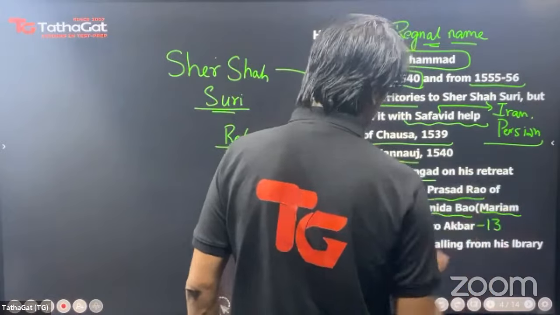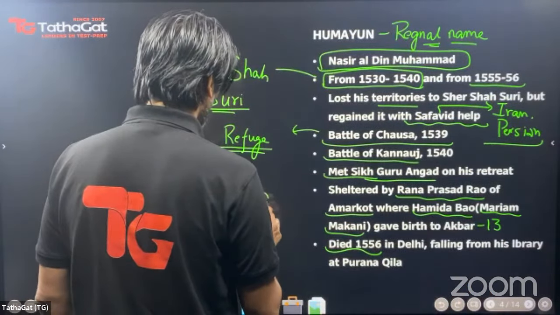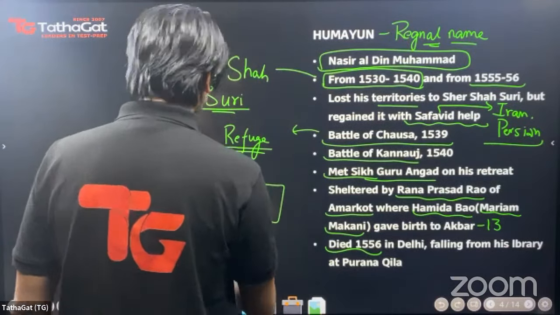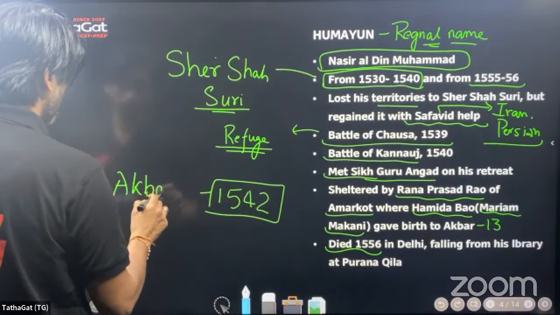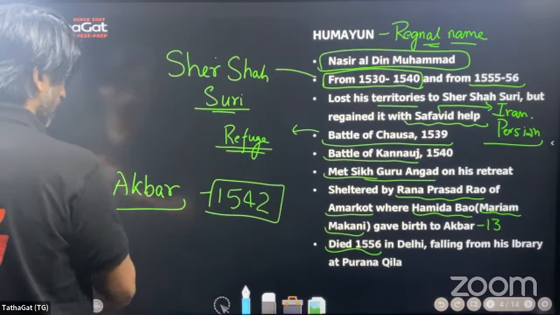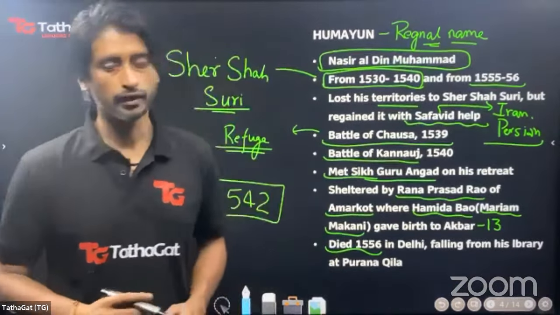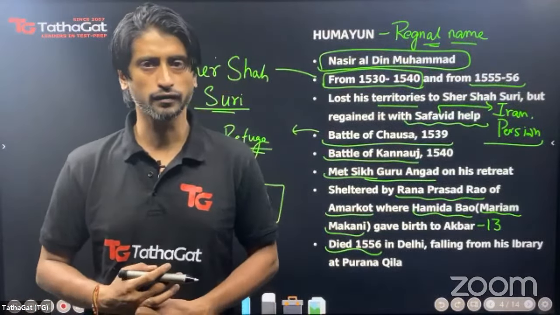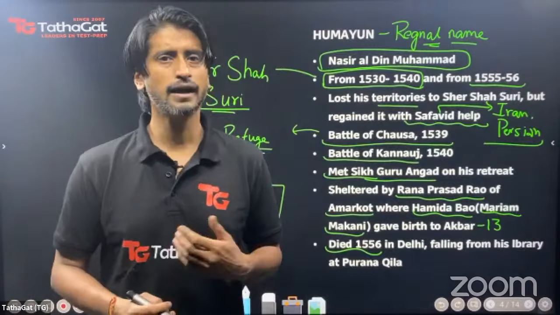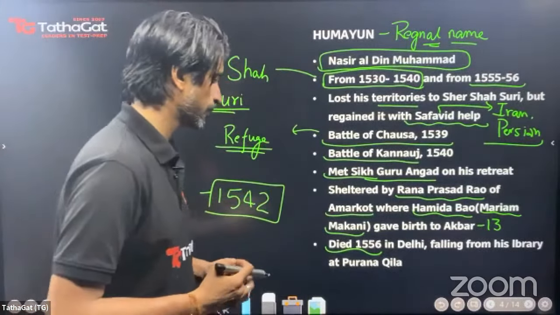Now, Humayun was an opium user, and accidentally he fell from his library in Purana Killa, and that is how he prematurely died, and Akbar had to take charge of the throne when he was only 13 years old. So Akbar was born in 1542. Even Humayun was a very well-educated person, and he even died while trying to read a book. He was on the steps of his library, and he fell down from there and died because of his excessive use of opium.